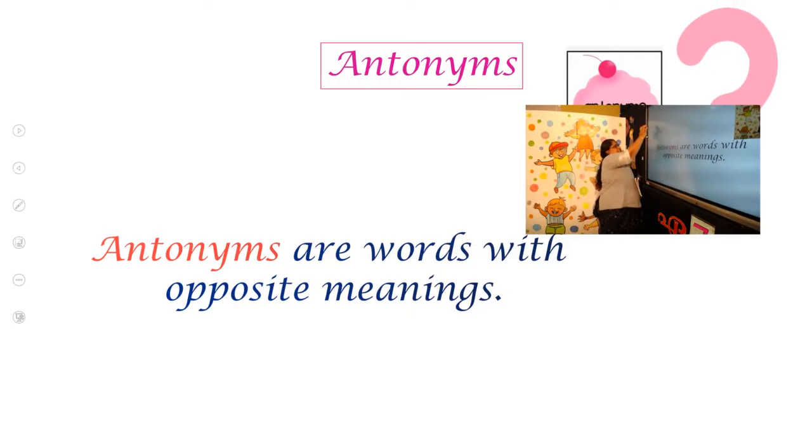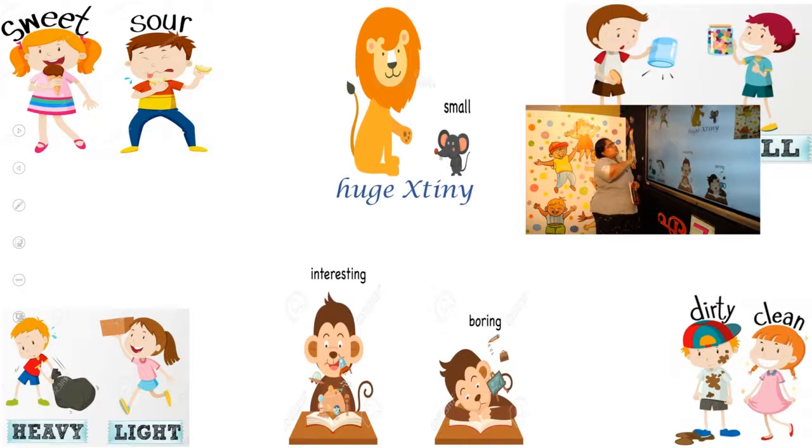Now can you see some opposites? Yes. So look here. You can see a number of opposites. What is that? Sweet. Sweet opposite is sour. Next one, small. Small opposite is huge. So here huge opposite is tiny. Another word for small is tiny. Huge opposite is tiny.